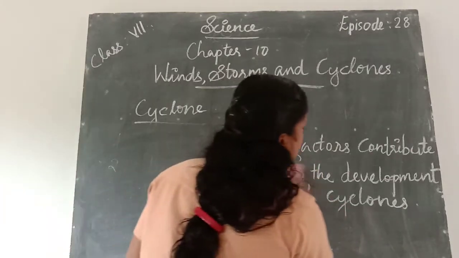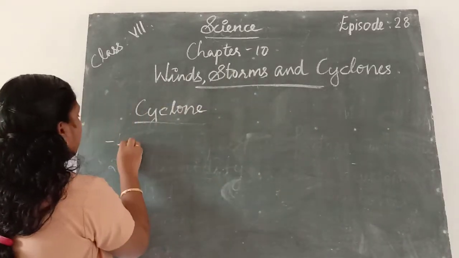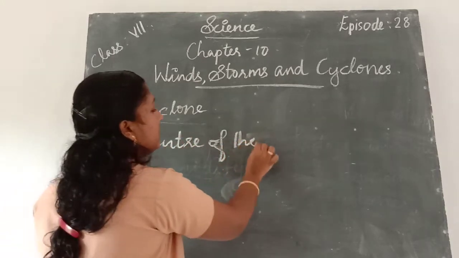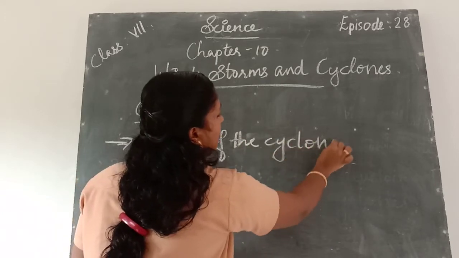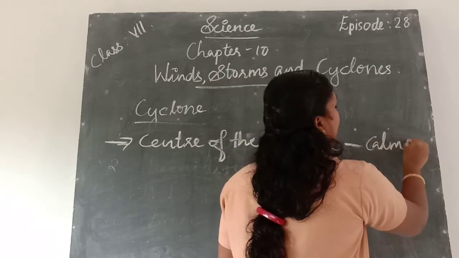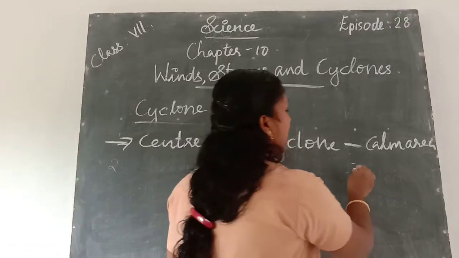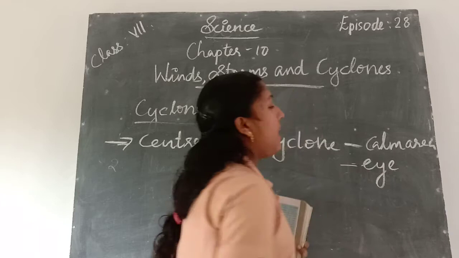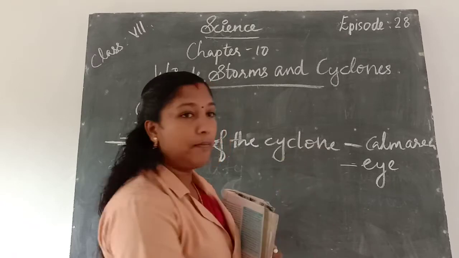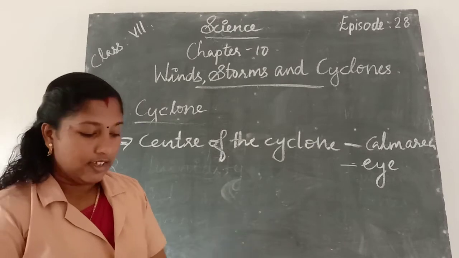The center of the cyclone is a calm area. That calm area is called the eye of the cyclone. The center of the cyclone, that is a calm area, is called the eye of the cyclone.